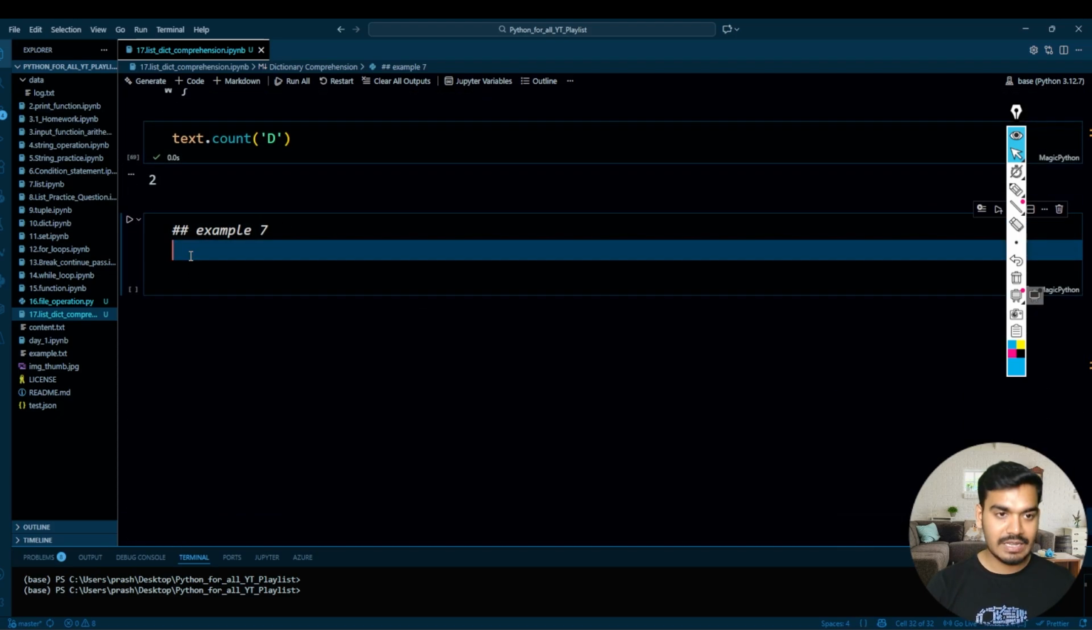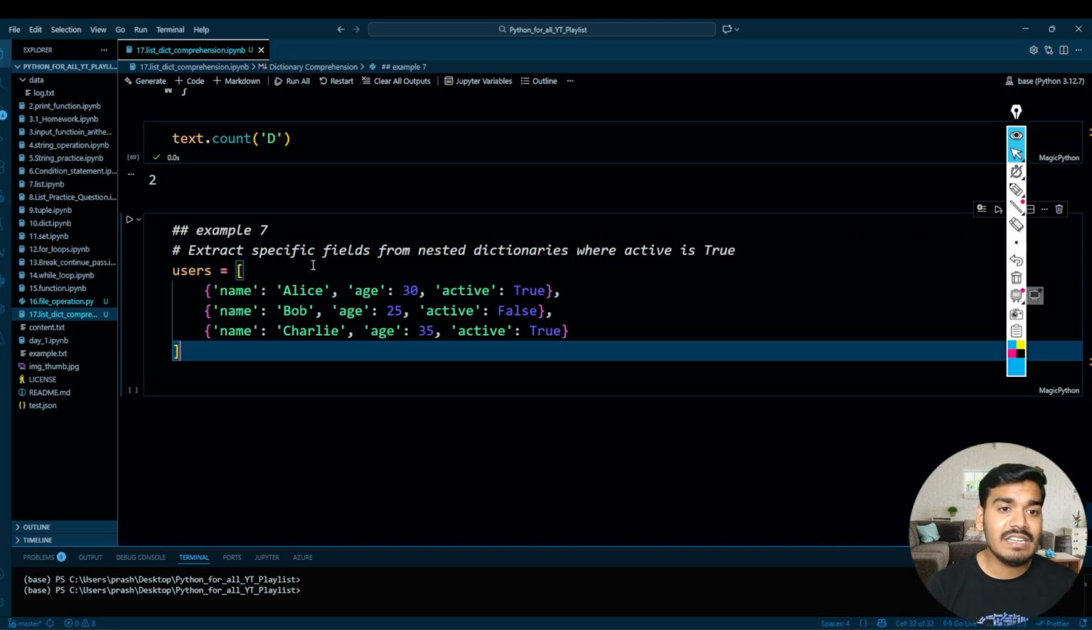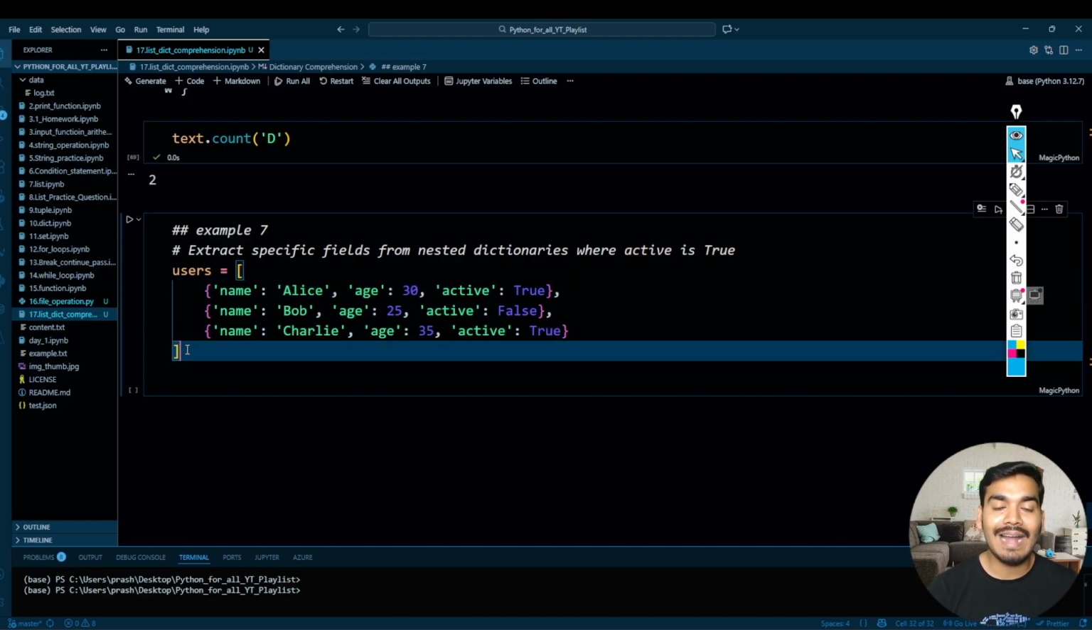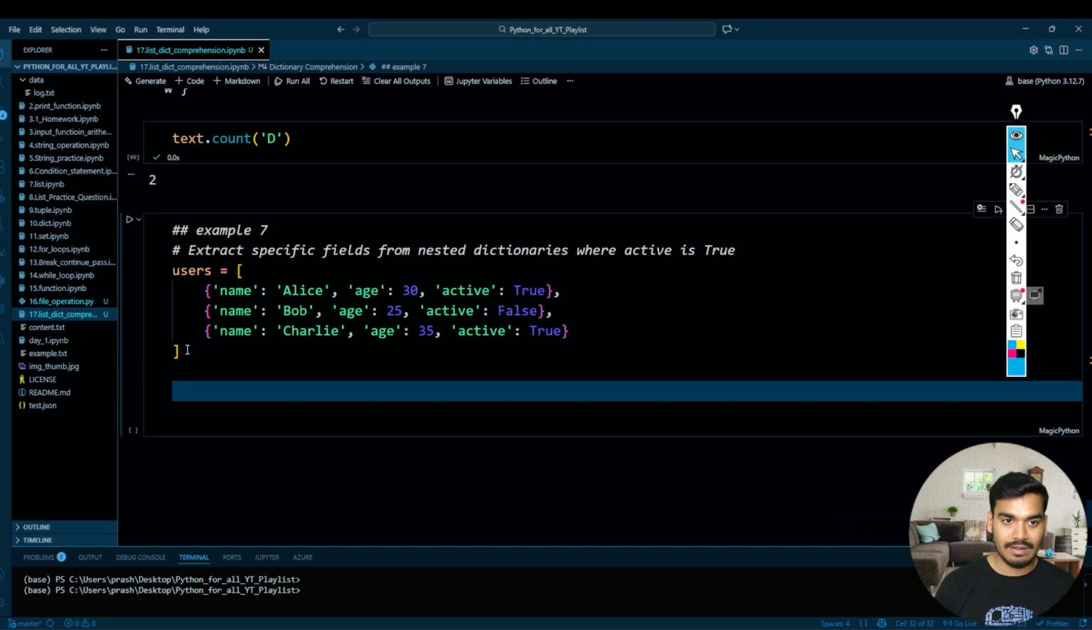Now let's go to example number 7. Example number 7 says: extract a specific field from the nested dictionary where active is true. It means that we have a list of dictionaries, and wherever active is true, try to find out the details of the person. So how will you do that? Let's say filtered data equal to, it will work with list comprehension.